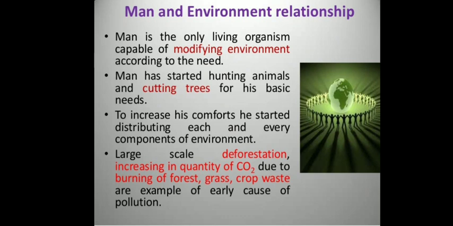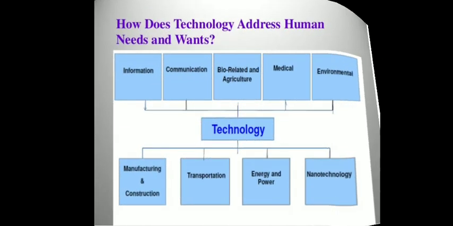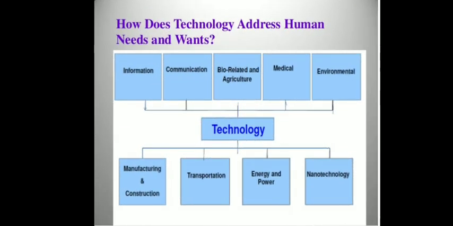Due to burning of forest, grass and crop waste, the pollution in the environment is also increasing day by day. And due to this, the environment has been adversely affected due to the interference of the human beings with the environmental components.